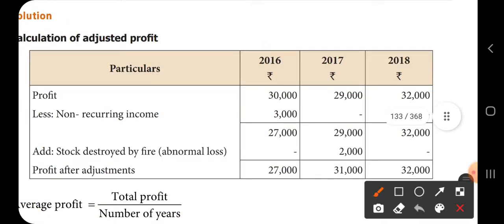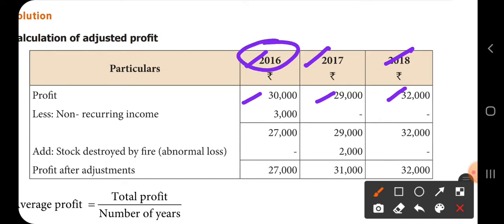So 2016, 17 and 18, the profits are 30,000, 29,000 and 32,000. For 2016, there is a non-recurring income of 3,000 which you should minus, and in 2017 there is a non-recurring expense which you have to add.